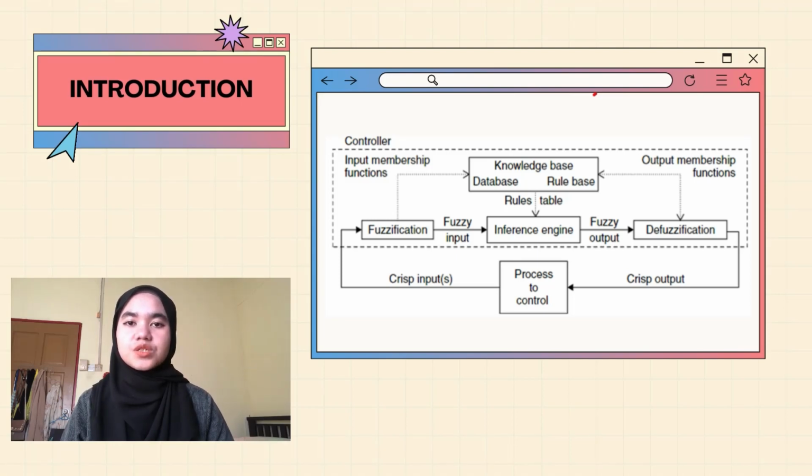Fuzzy systems, which are knowledge-based and or rule-based, consist of four main components, which are fuzzy rule base, fuzzy inference engine, fuzzifier, and defuzzifier. The basic configuration of the fuzzy system is depicted in the following diagram.